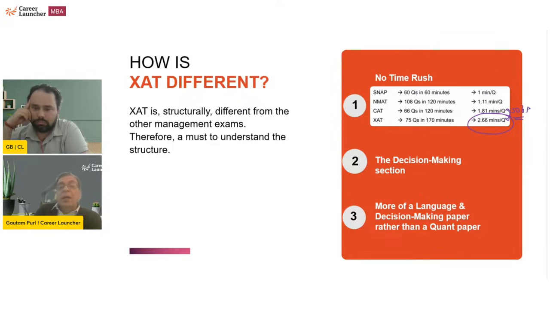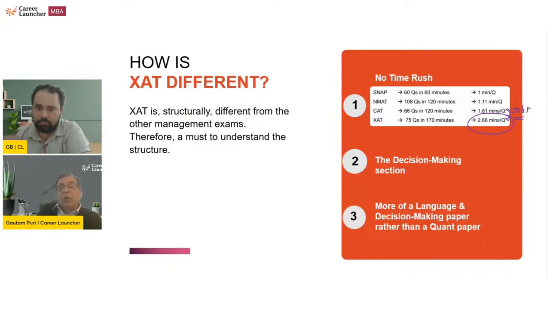Third thing is, as I started with on the previous slide itself, भैया ये language paper है, numbers वाला इतना नहीं है. So those of you who are good in verbal, English, reading comprehension, but not so good in quant and DILR, भैया तुम्हारा ये सबसे important paper है.